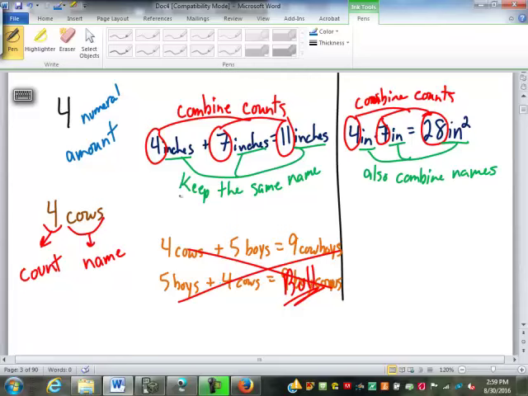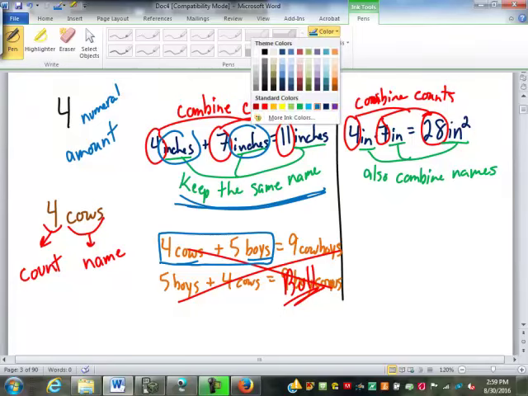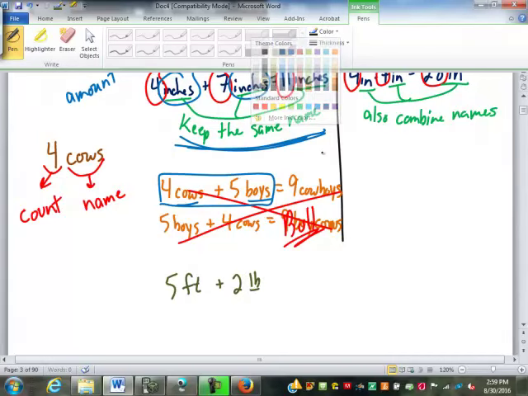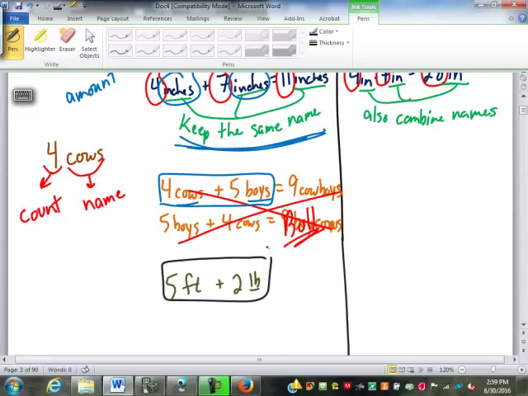When we add numbers, we're going to keep the same name, which implies that we have to start out with the same name. We added inches and inches. We kept it as inches. Here, we don't have the same name. We don't know which one to keep, so we cannot combine those with addition or subtraction. 4 cows and 5 boys is just 4 cows and 5 boys. Now, a little bit more practical example of that might be, what if we had 5 feet plus 2 pounds? What do we get? We get 5 feet and 2 pounds. They have different names. We cannot combine them with addition or subtraction.